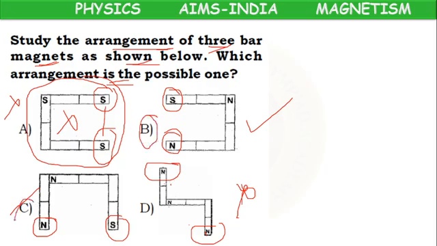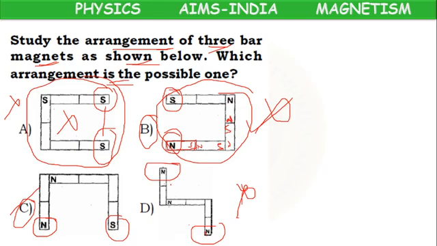So B and C options are remaining. We have to check because it is a combination of so many pieces. If it is a magnetic piece up to here, so here north means here south. Like poles attract. So here north, south. So what will come? North, north will come. So this is wrong. This arrangement is not possible if we consider individual pieces.